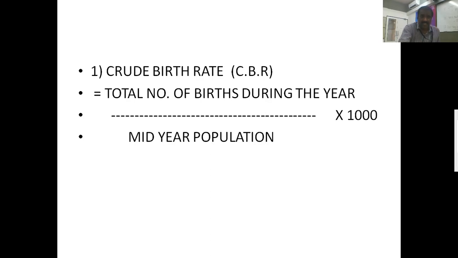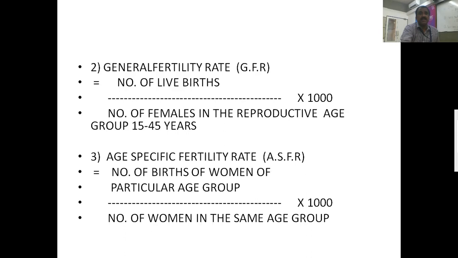Such importance is there for crude birth rate, and the next one is the general fertility rate. For infant mortality rate and maternal mortality rate, the denominator is the total number of live births; here it is the opposite, the numerator is the number of live births.